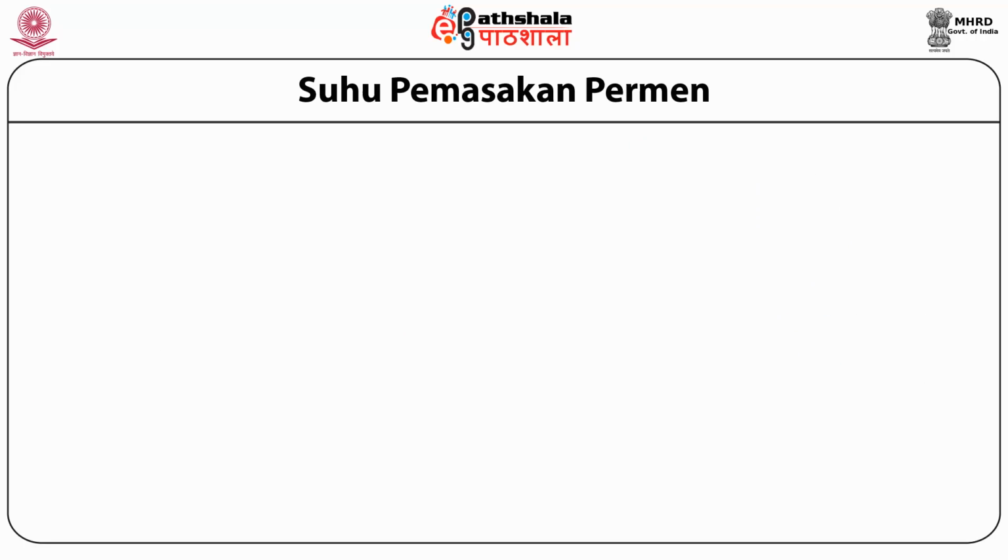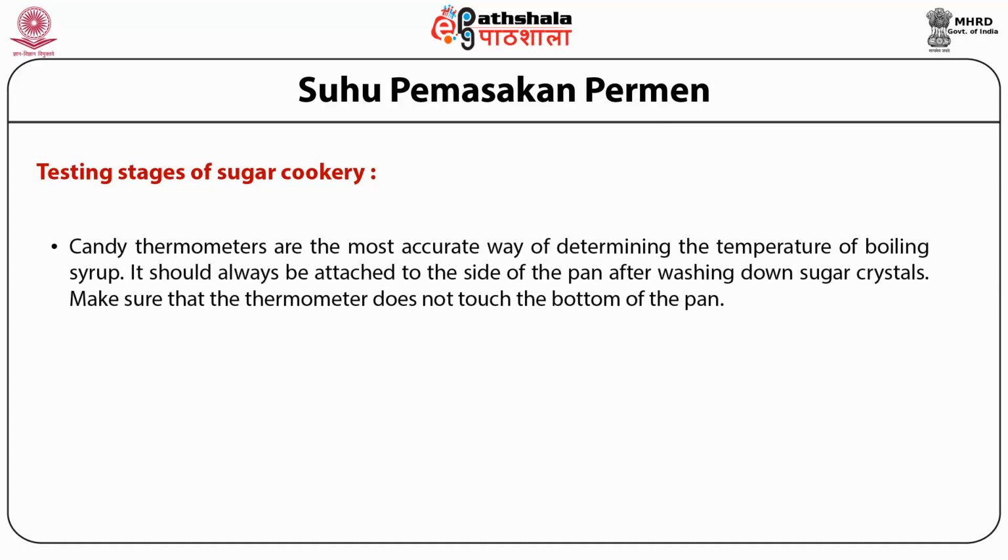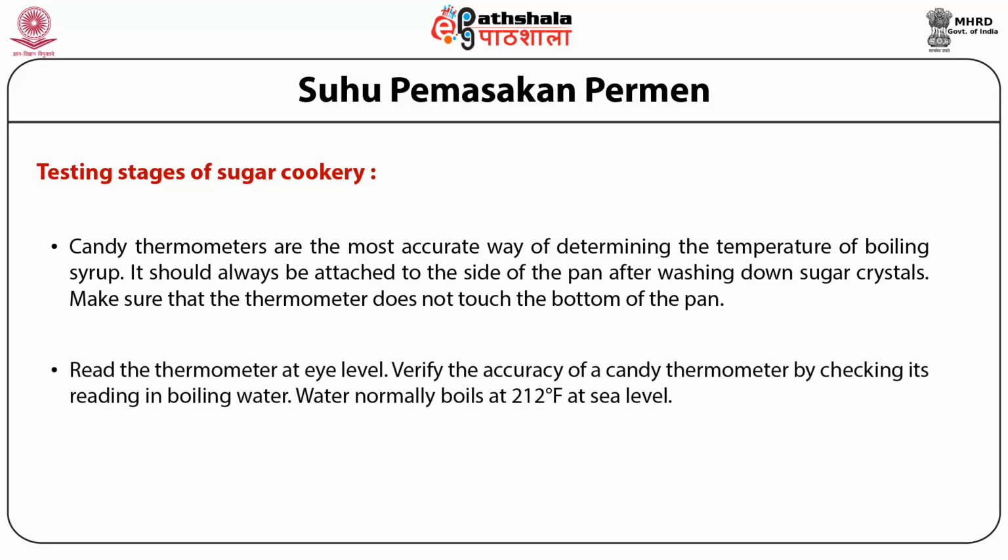Dear students, let's have a look at how these stages of sugar should be tested and what the procedure of testing it should be. Candy thermometers are the most accurate way of determining the temperature of boiling syrup. It should always be attached to the side of the pan after washing down sugar crystals. Make sure that the thermometer does not touch the bottom of the pan. Read the thermometer at a high eye level.